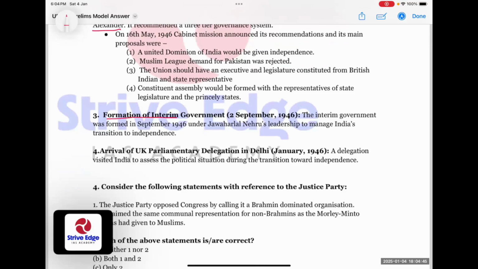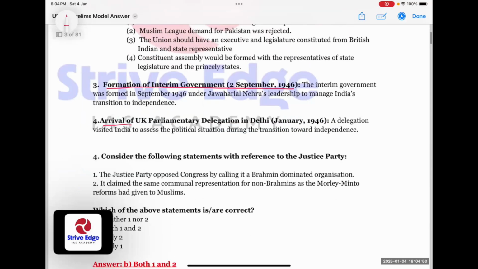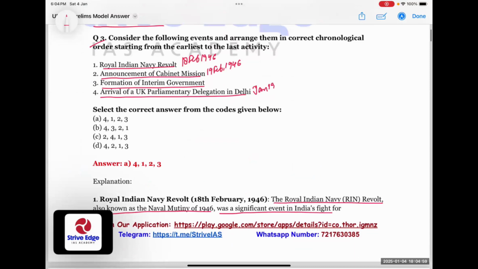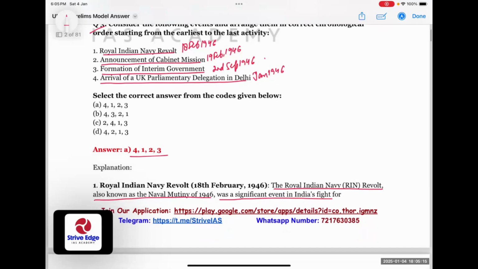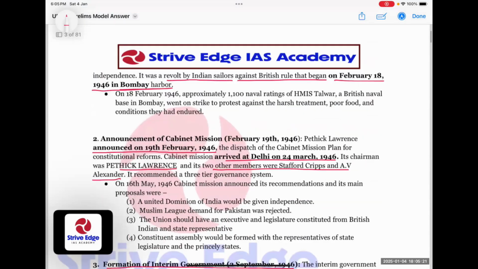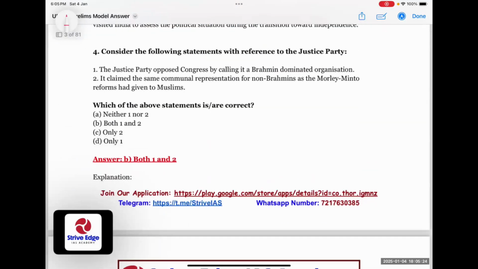Then the third point is the formation of the interim government, which happened on 2nd September 1946. And the arrival of the UK parliamentary delegation in Delhi took place in January 1946. So, with respect to that, let's arrange. According to this, our answer is 4123. Though this is a disputed question, the UPPCS official answer key gave another answer, that is 4, 2, 1 and 3. So, we need to confirm it after the revised answer key is there.